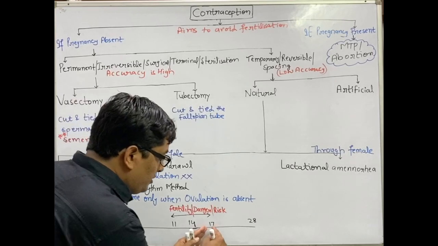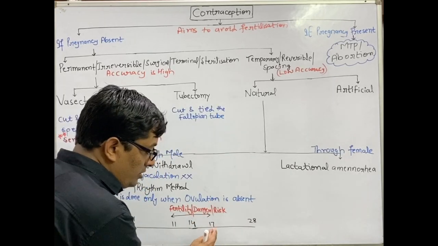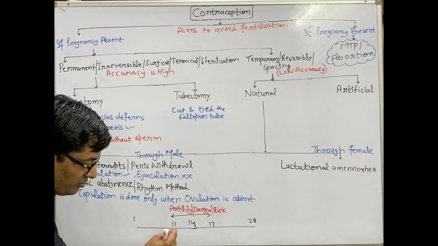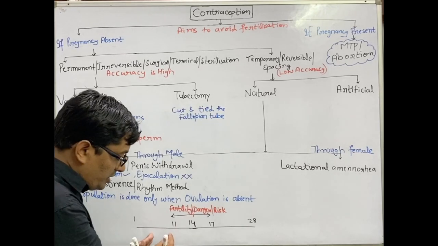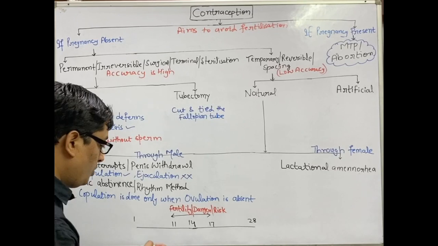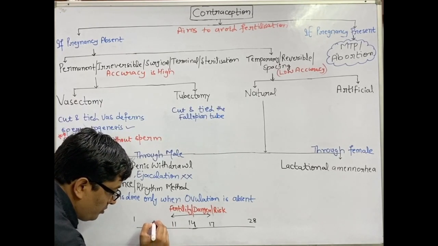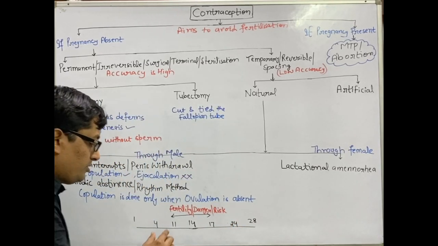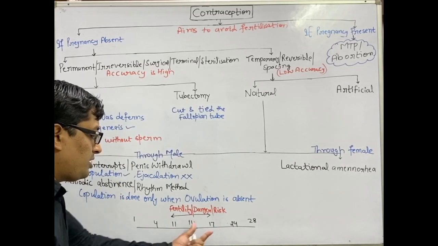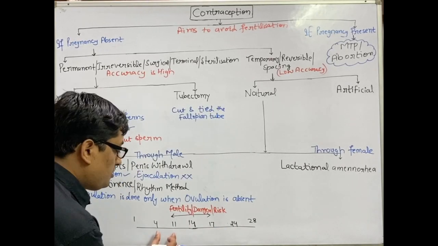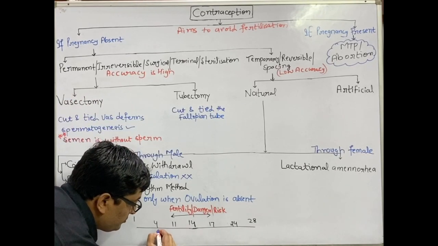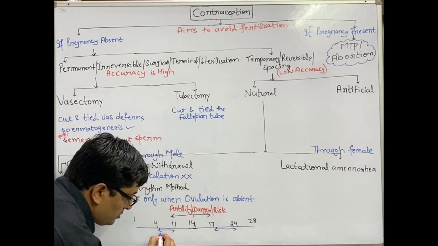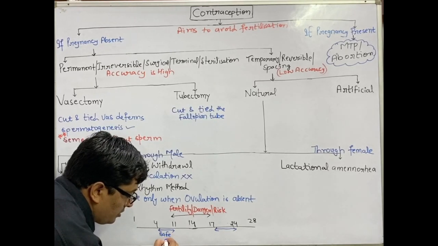Then after this risk period for a week, there is the minimum chance of the ova to be present, and before a week from this fertility period, in both cases there is the minimum chance of the ova to be present. So from 4 to 11 and 17 to 24, for this week and this week, there is a minimum chance of the ova to be present. So it is called the safe period.